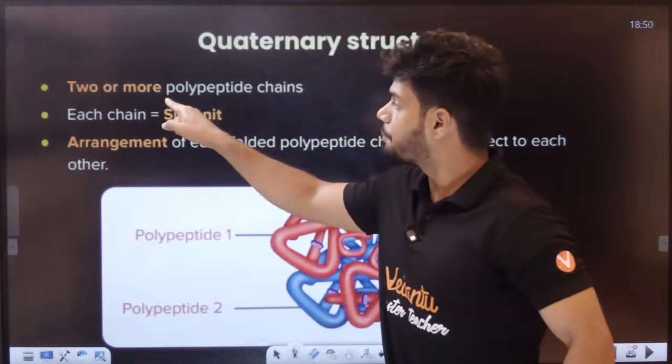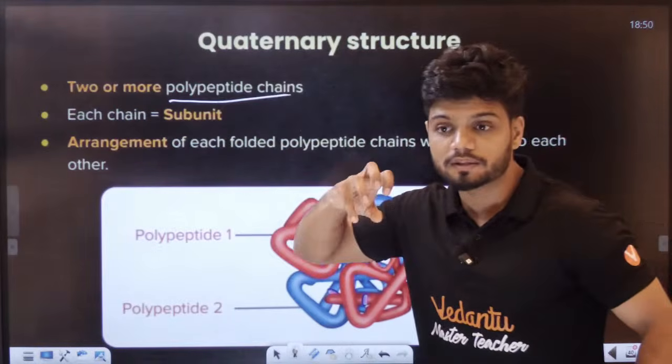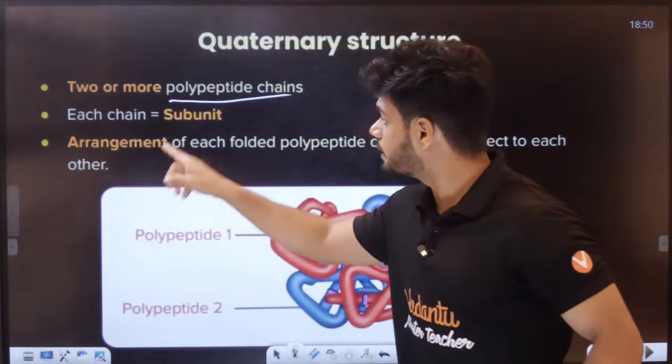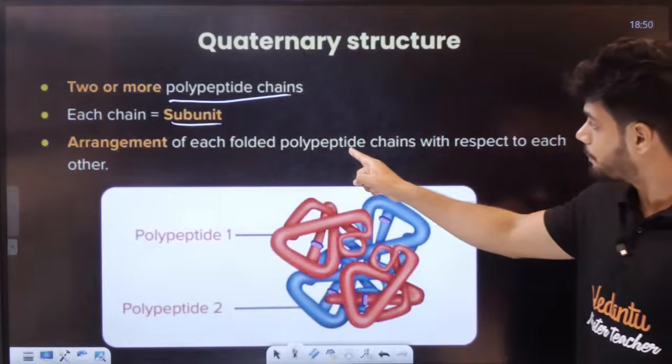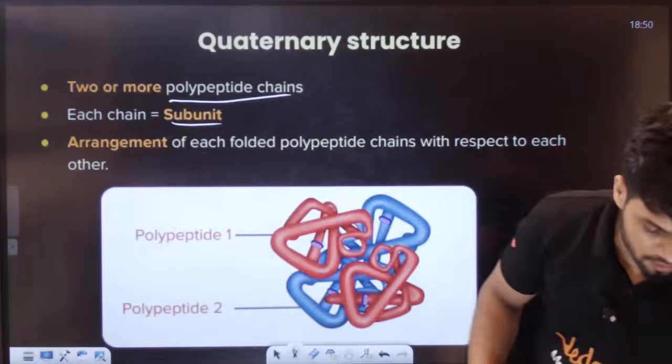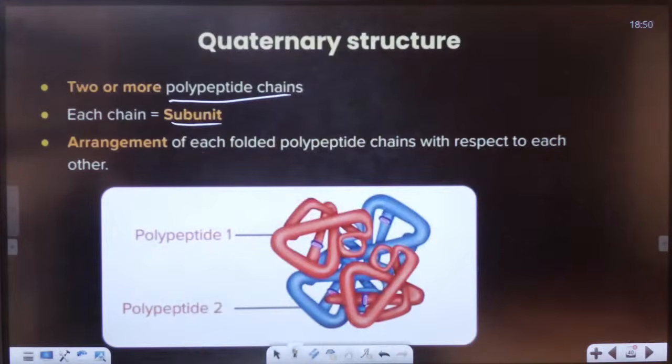Two or more polypeptide chains join together. Each individual one is a subunit, and the arrangement of each folded polypeptide chain with respect to the others is the quaternary structure. Students, see this. I'll upload the notes, don't worry. One of the examples is hemoglobin.